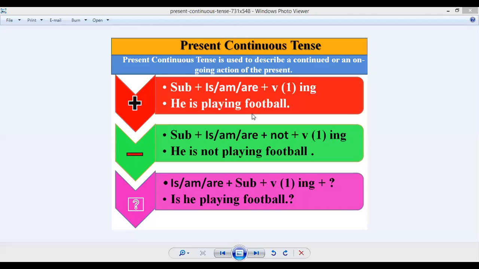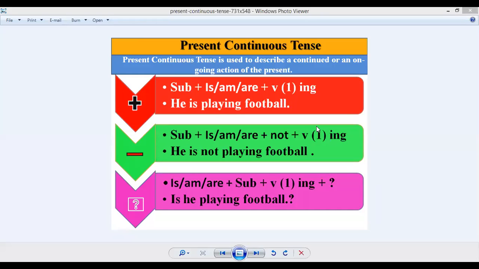In the second box, or the second sentence, the negative type of sentence is given. Again, you can see the formula at the very start: the subject, then any auxiliary verb that is suitable along with the subject, and then we use the word "not" along with the verb, and the verb should be in the first form and take the ing form with itself.